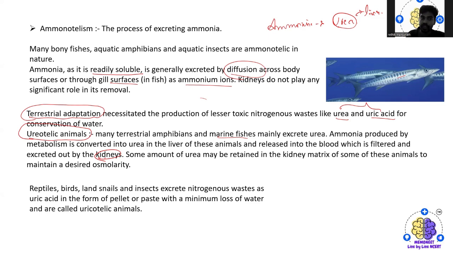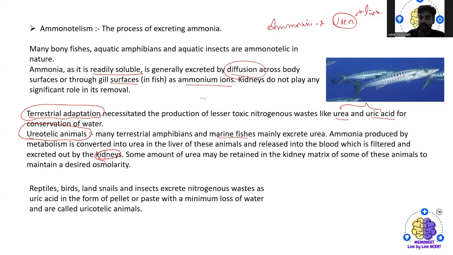So whereas in the ureotelic animals, where the urea or the uric acid are the nitrogenous waste, they are being excreted out from the body because conserving water is the major intention of the organism's body. So here, kidney plays a very important role, because whatever ammonia is produced as a byproduct will be converted into urea or uric acid, and that will be released into the blood, and with the blood that will be filtered out by the kidney.